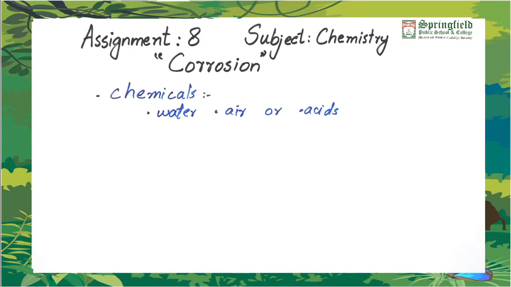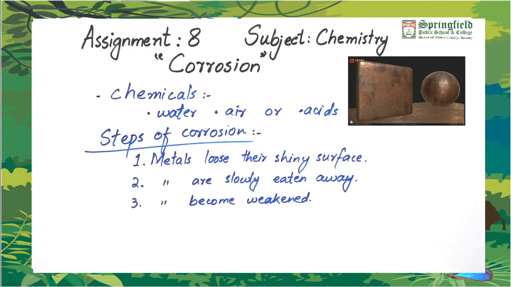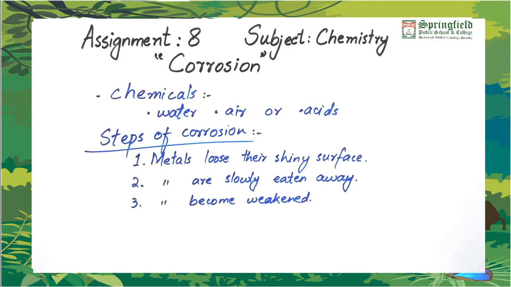So what are the steps of corrosion? Corrosion of metals is not a very spontaneous process. It takes some time. Firstly the metals lose their shiny surface, then the metals are slowly eaten away, and in the end the metal becomes weakened and does not remain of any use anymore.